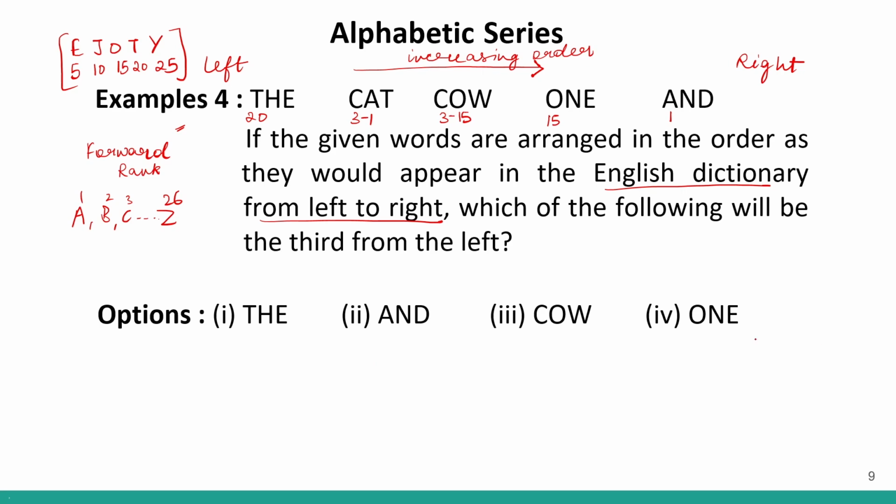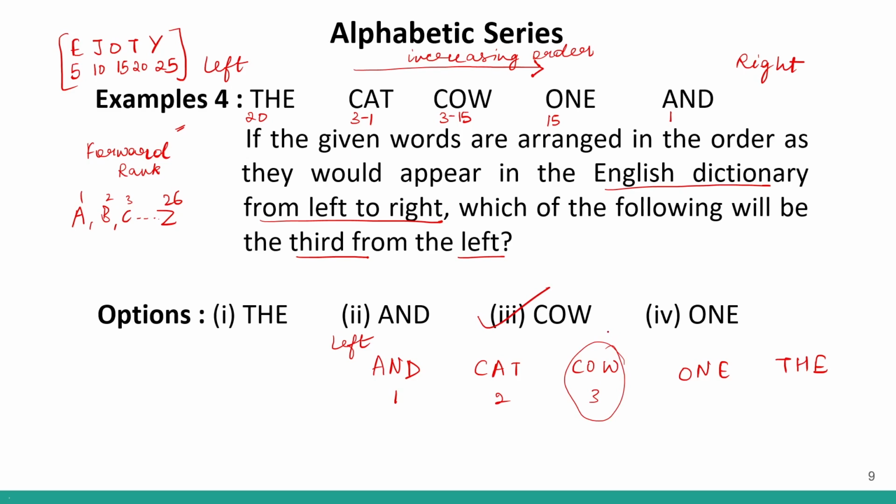So if I have to arrange them in alphabetical order, my first word will be and. Then my next word will be cat, then my next word will be cow, then I will get one, and then I will get the. So this will be my arrangement in alphabetical order. Now I have to find out which of the following will be third from the left. Left is this side, correct? Third from the left: 1, 2, 3. At third from the left, we have cow. So option number 3, cow, will be the correct answer to this question. Clear?